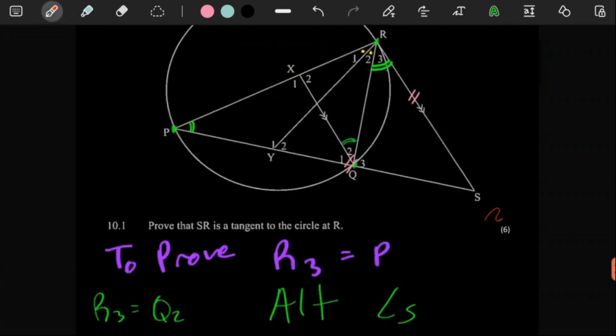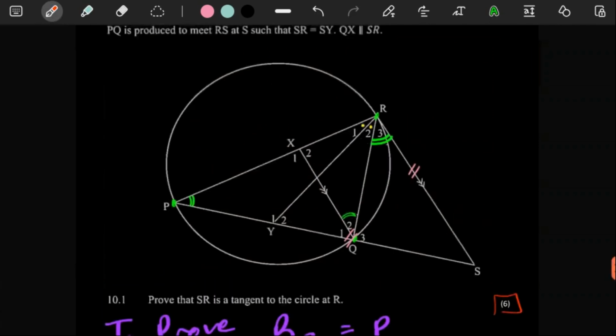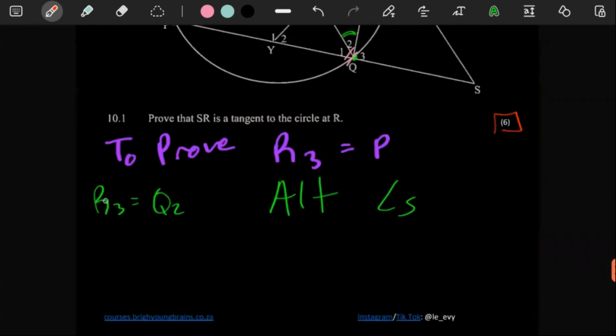How many marks is this? It's a 6-mark question, so we have to think strategically. The other thing is, R1 is equal to R2, so we could label these the same thing. I think that would help. Let R1 and R2 be equal to y.